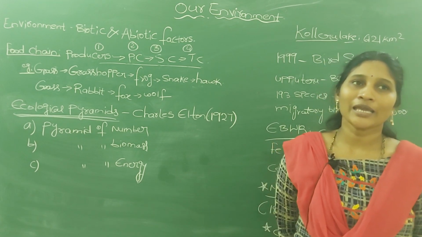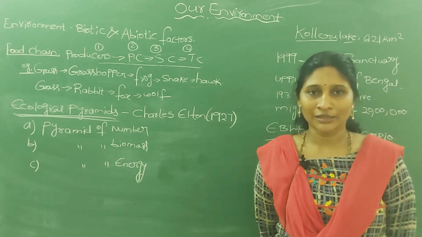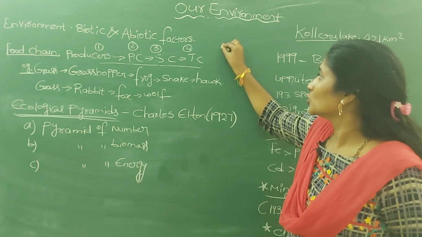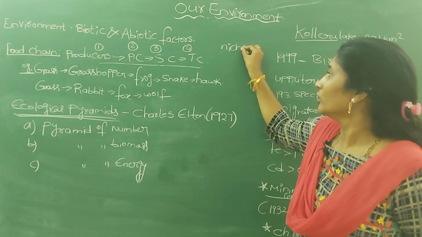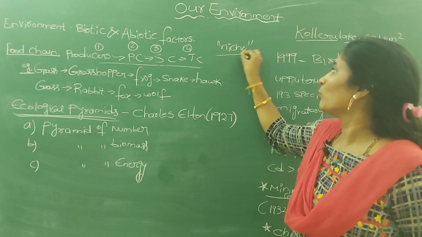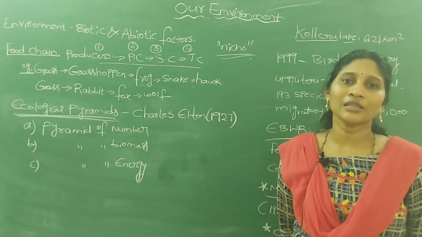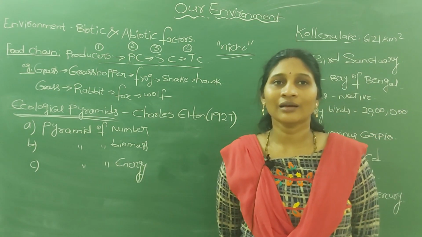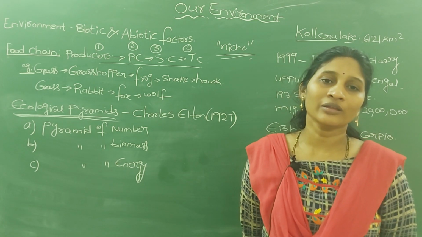At the same time, every organism in the food web has its special position. That special position we call a niche. So niche is the specific position of an organism in the food web. For example, take a plant.